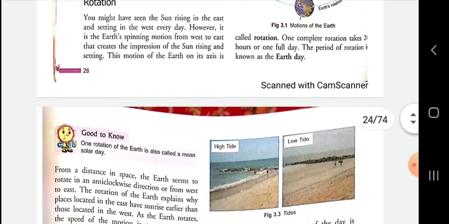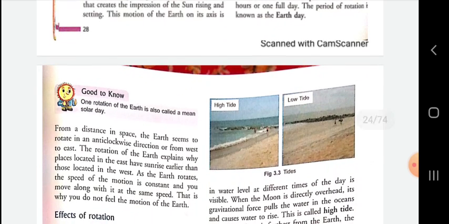It's clear. Now we are going to know about this. From a distance in space, the earth seems to rotate in an anti-clockwise direction from west to east.